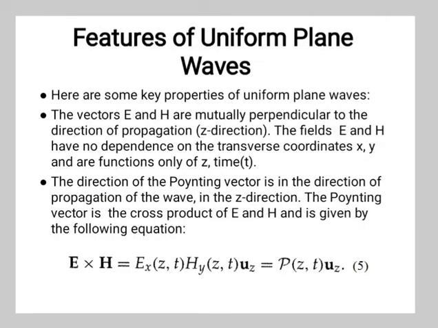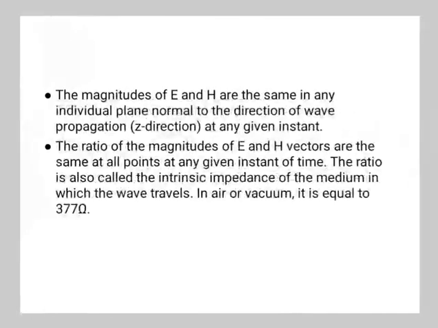Next is the features of uniform plane wave. So here are some key properties of the uniform plane wave. One is the vectors E and H are both mutually perpendicular to the direction of propagation. The fields E and H have no dependence on the transverse coordinates x and y, and these are functions of only z and t. The direction of the pointing vector is in the direction of the propagation of the wave, in the z direction, and the pointing vector is the cross product of E and H, and it is given by this equation.